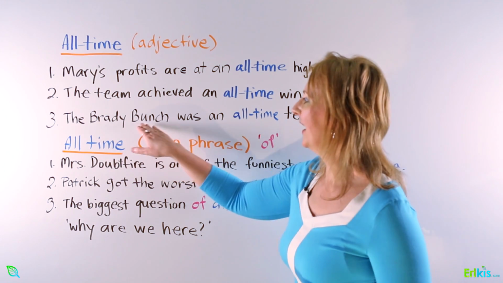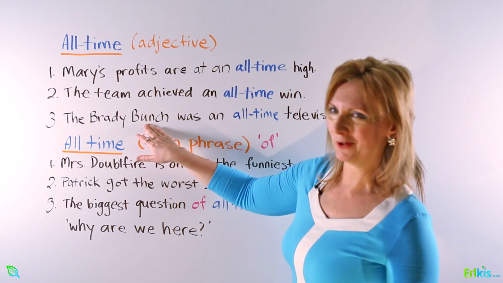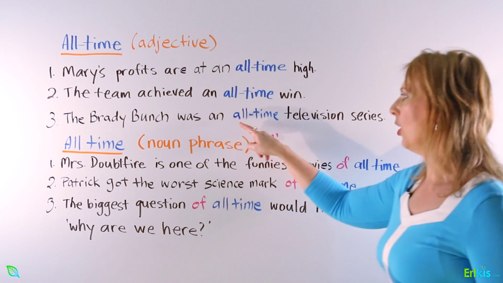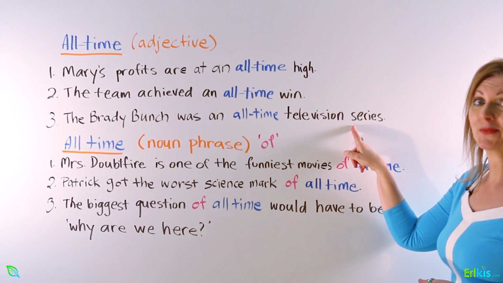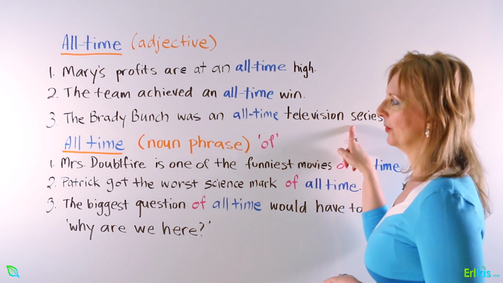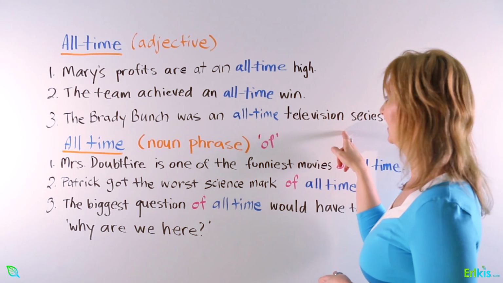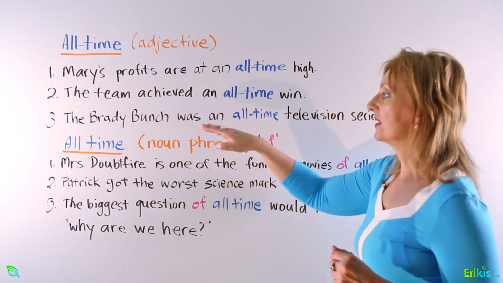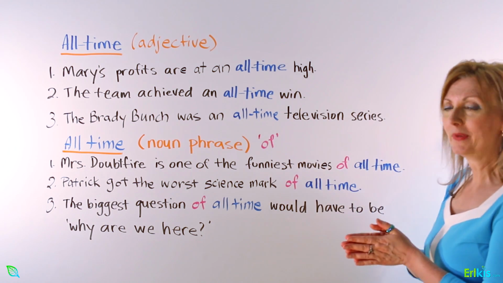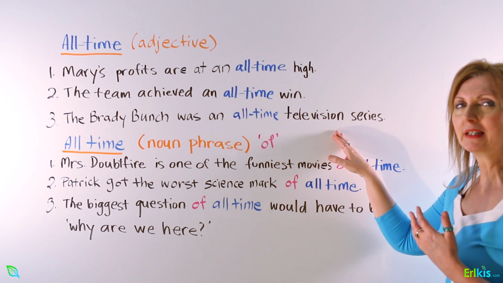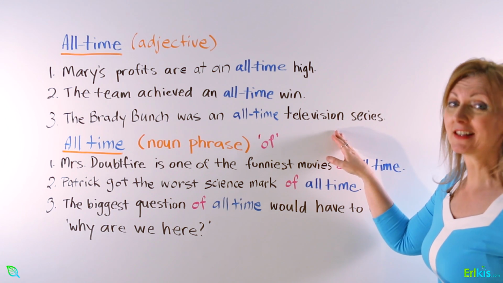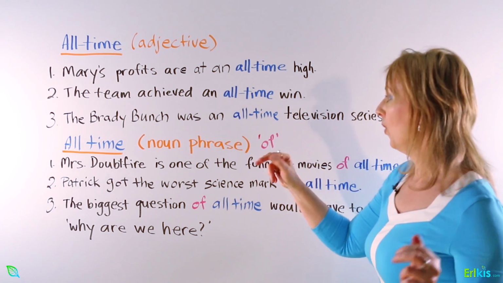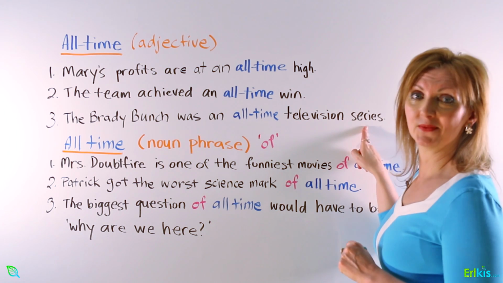Number 3, the Brady Bunch. You probably don't know it. But the Brady Bunch was a fabulous show in the 70s. So the Brady Bunch was an all-time television series. I'd probably say the Brady Bunch was an all-time favourite television series. But what this means is that this was a very popular TV show in the 70s. And it was probably one of the most successful. And that's what this sentence means.